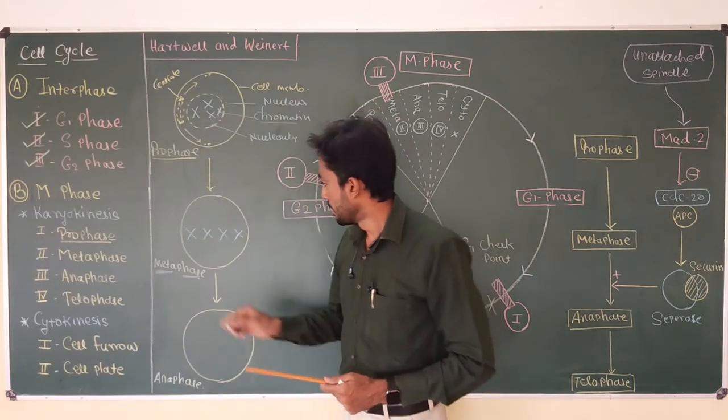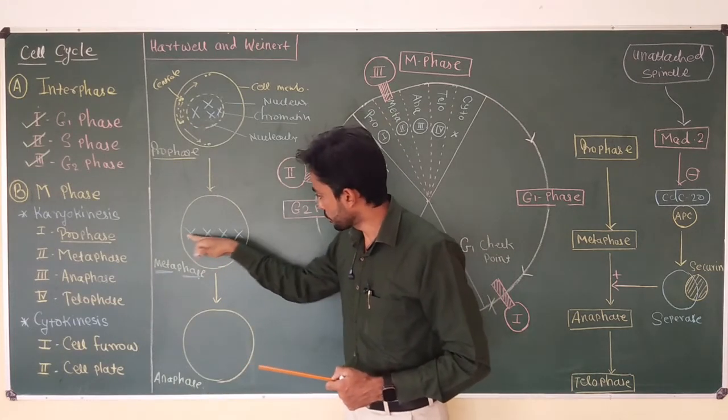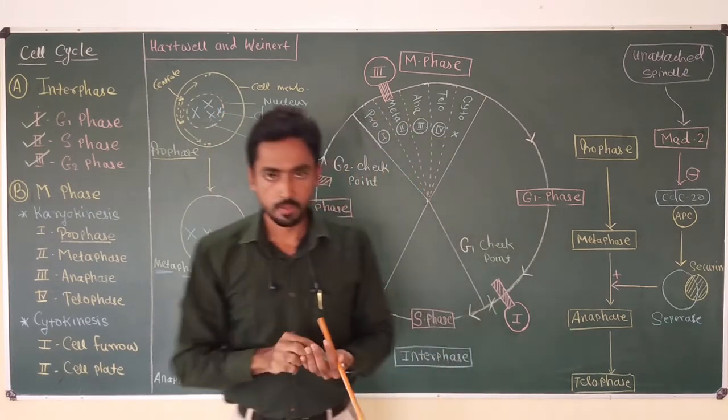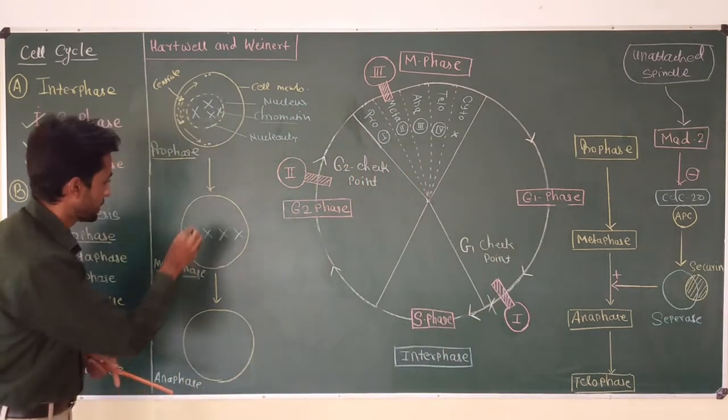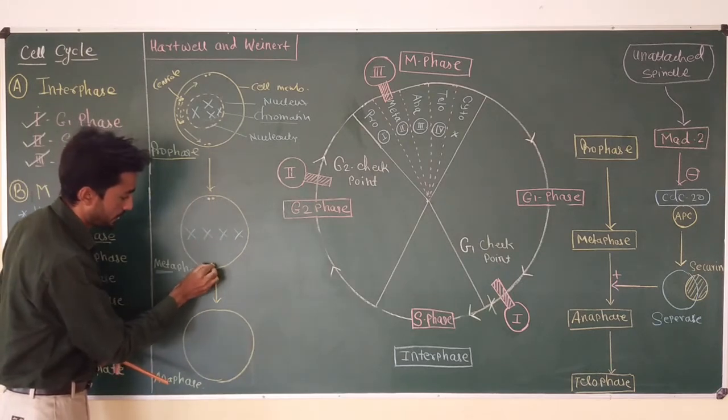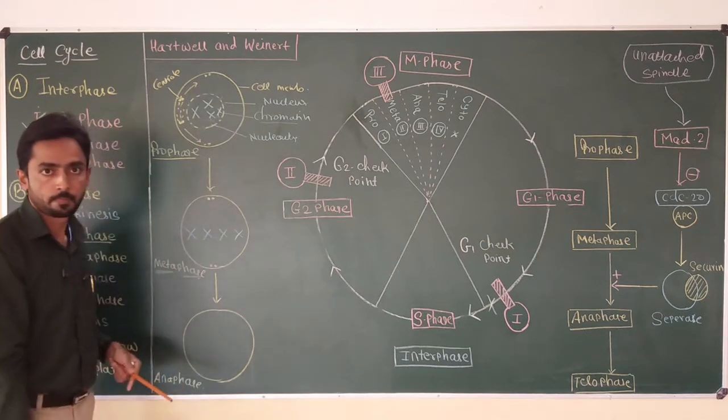Okay, now you can see all the chromosomes are arranged and the centrioles are properly placed at two different poles of the cell. So this is pole number one where centrioles are present, and the opposite pole also has centrioles.